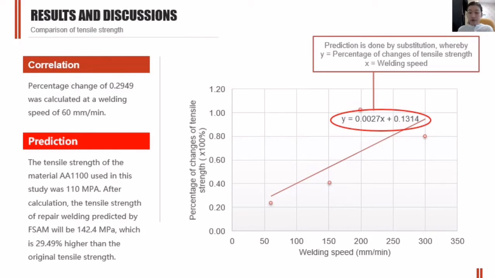And after this, using Microsoft Excel, I also generate a graph, and it comes out with the formula of this, and the prediction is done by substitution.